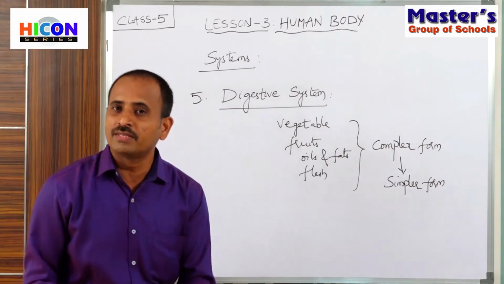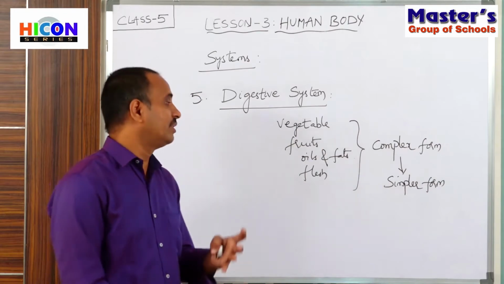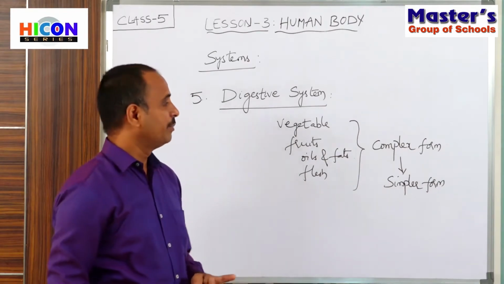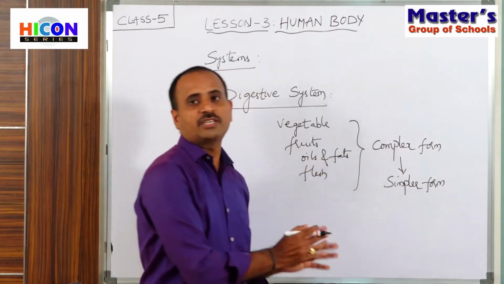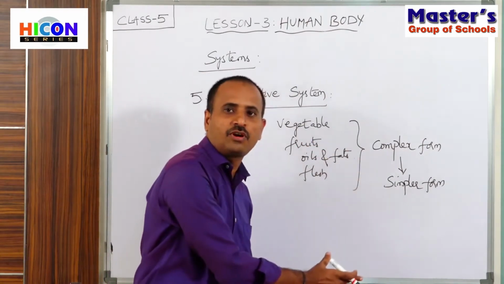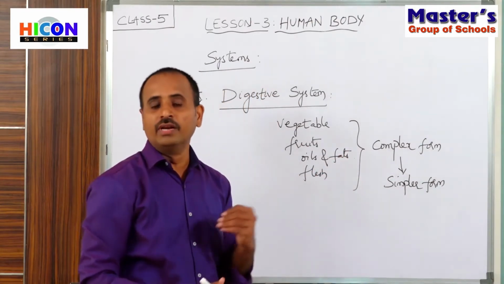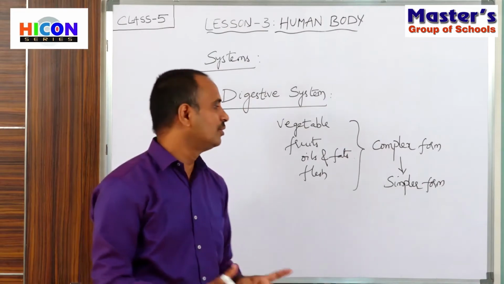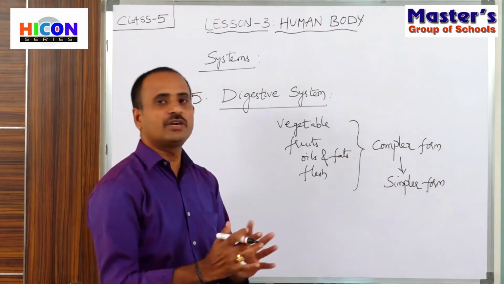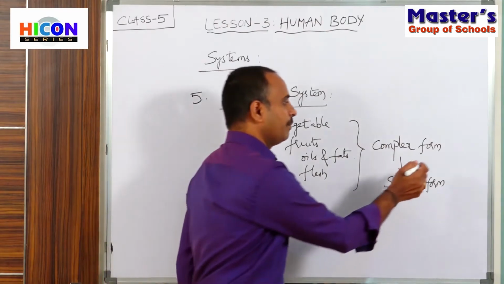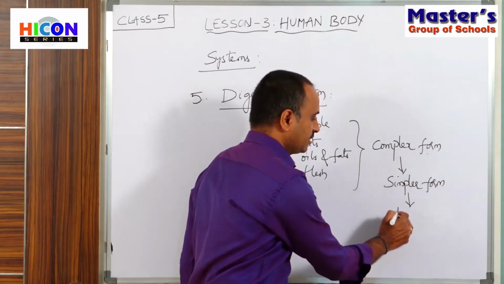So complex form means our body does not absorb the nutrients present in them directly because they are in complex form. The substances which are in complex form should be changed into simple form. Then only our body will absorb nutrients from the food items. This change of food from complex form to simpler form is called digestion.